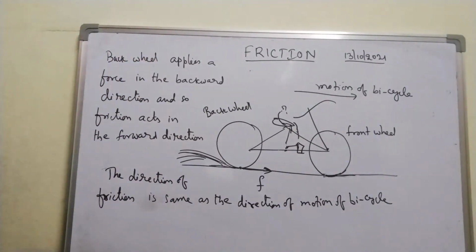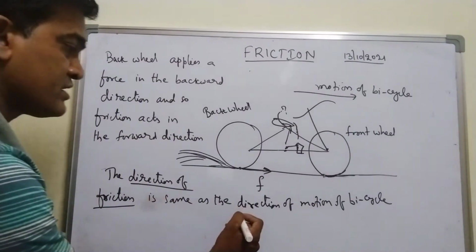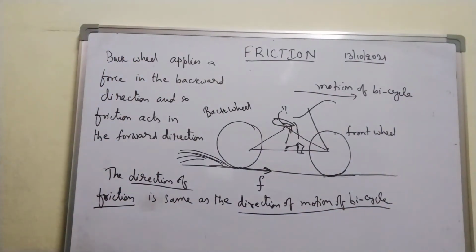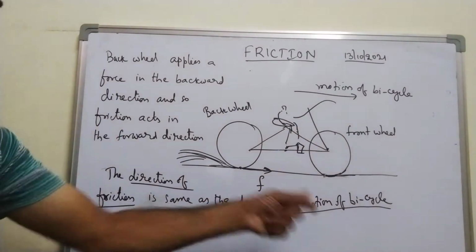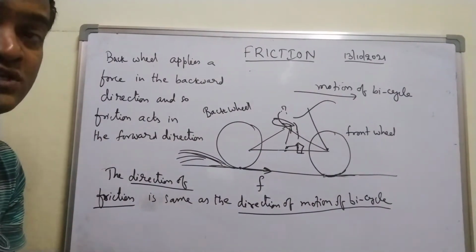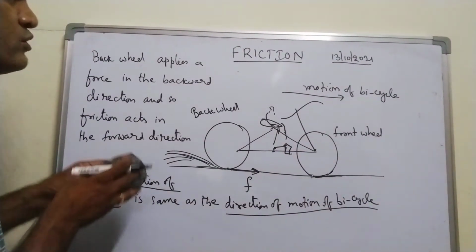Important point to be noted. Direction of friction is same as the direction of motion of the bicycle, right? So from this what you can conclude is that friction opposes the relative motion but not the motion of the bicycle. Important point to be noted.